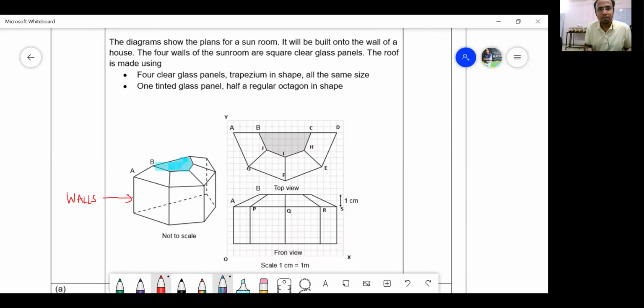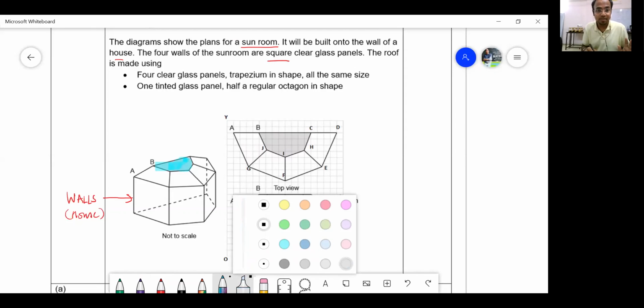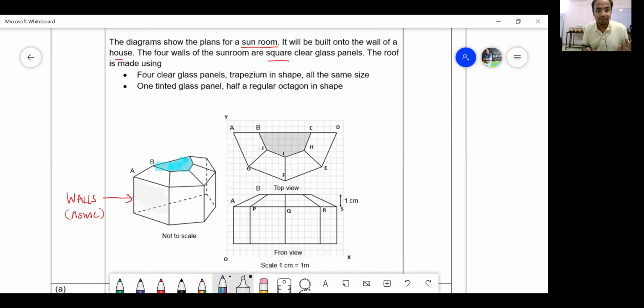The diagram shows the plans of a sunroom. A sunroom is a room where sunlight comes and the room is well lit. It is built onto a wall of a house. So these are the walls of, of course, the house. And these walls of the sunroom are square. Don't you think they are of the shape of a square? Clear glass panels. That means these are like glass panels. Remember, these are the glasses. Clear glass panels can't be shown, so I'm showing them with an ash color. Are you able to see the filling up? Yes or no? Yes, sir.